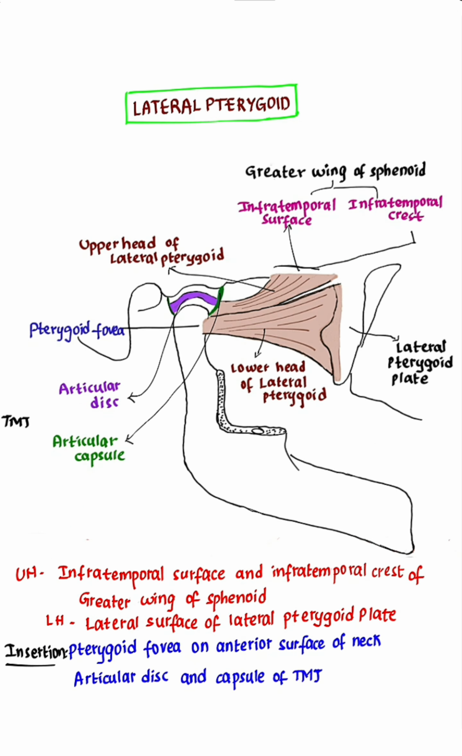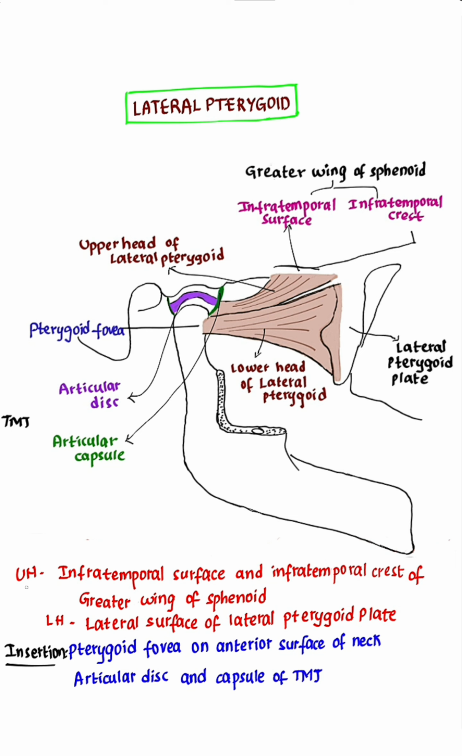Lateral pterygoid. Lateral pterygoid is a short, thick, conical muscle. It has two heads, an upper head and a lower head. The upper head is smaller and the lower head is larger.